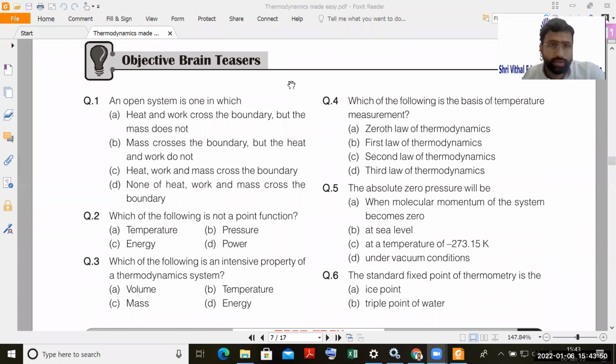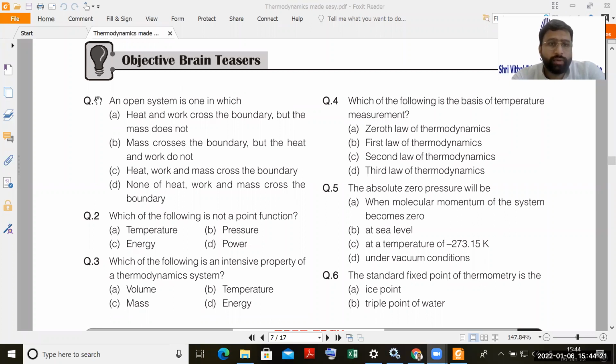Okay, so these are the MCQ questions I have taken from the Made Easy platform. Made Easy is a private institution which works in the preparation of competitive examinations. If you are preparing for GATE or IES, their study material and question banks are very useful for the preparation. I have taken these from one of them. There are some MCQs related to the basics of thermodynamics, so we'll take them one by one.